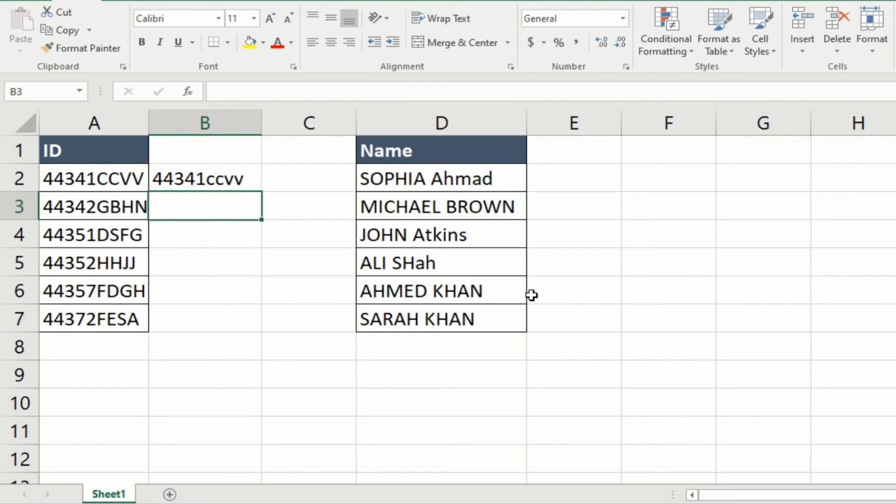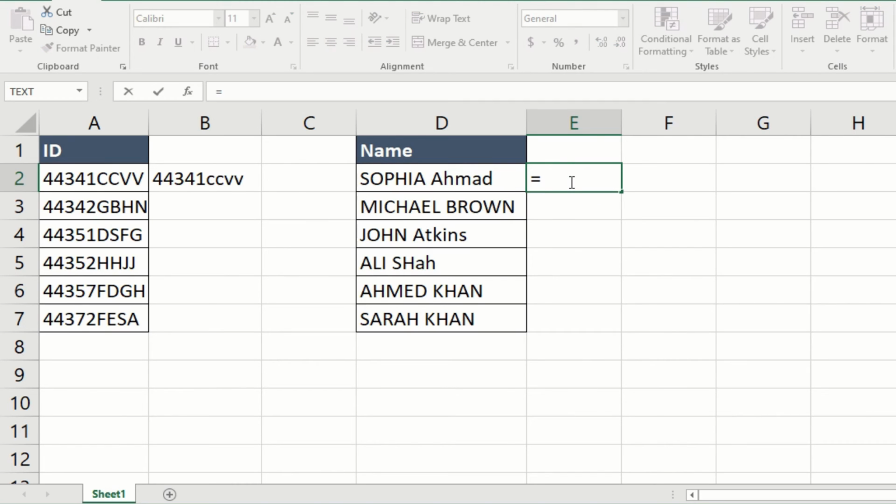Now let's focus here on these names. Now there are some major issues with this. All of this is in capital, and then this is fine, and you can see that there are various issues with this. So by using upper and lower, you may not be able to solve this problem, but Excel has another function by the name of proper, and it's going to help you a lot.